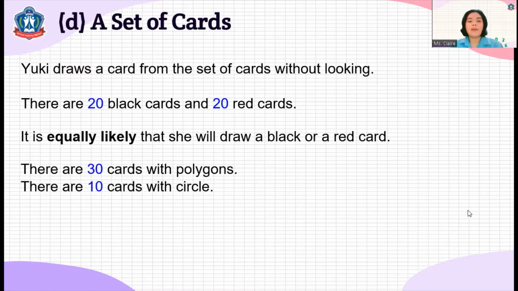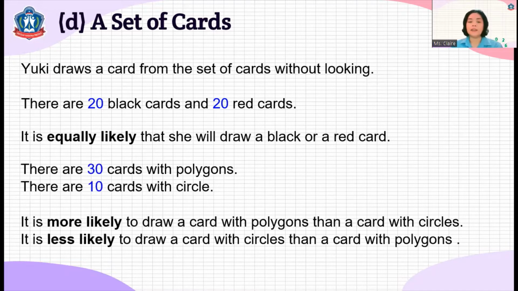There are 30 cards with polygons and there are 10 cards with circles. The 30 cards with polygons are the 10 black squares, 10 red triangles, and 10 red rectangles. So that is 30 cards with polygons, and of course 10 cards with a circle.